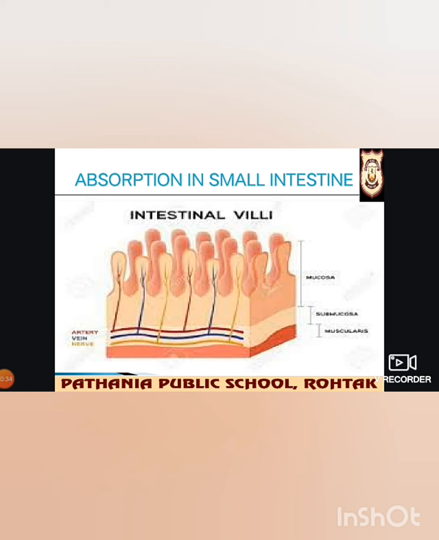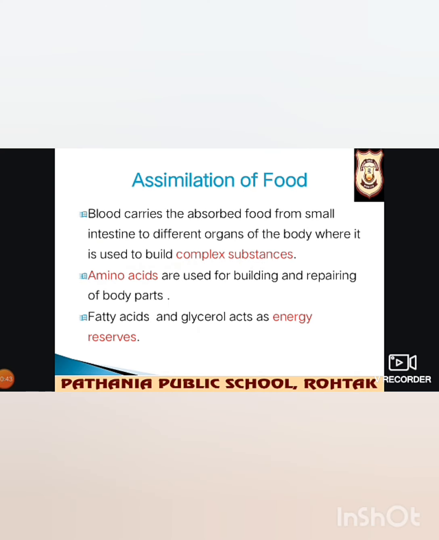Here this food is utilized by the cells to release energy. Here the assimilation also takes place. Assimilation of food means the blood carries the absorbed food from the small intestine to different organs of the body, where it is used to build complex substances such as proteins, which are required for the growth and repair of the body tissues. This is the final stage in the process of digestion and is known as assimilation.